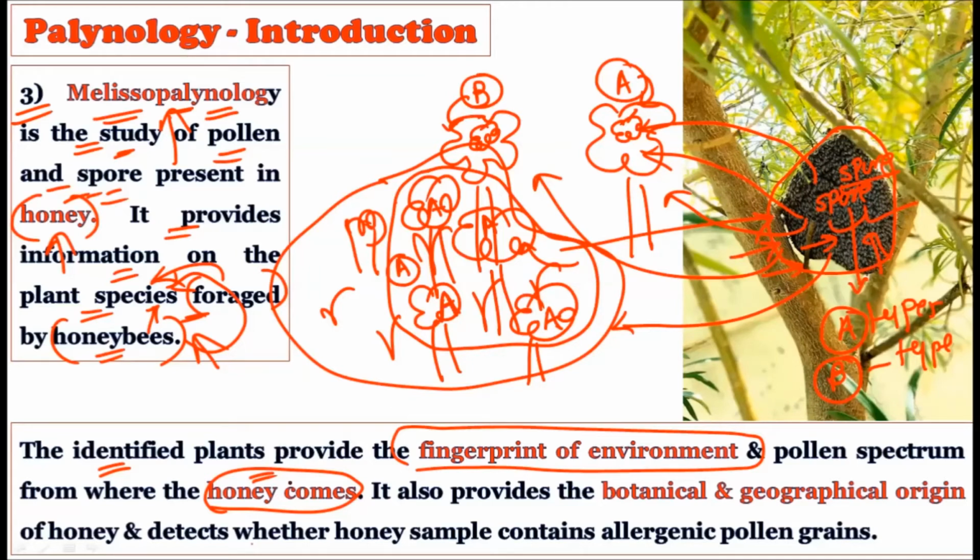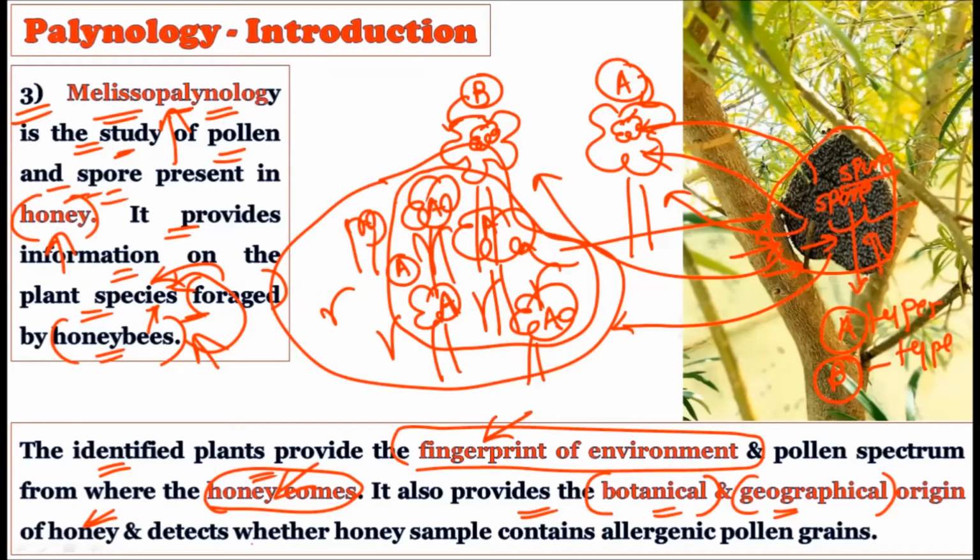So from where the honey is coming and which type of fingerprint of the environment is used by these honeybees, this critical information can be taken out through this melissopalynology branch. Okay, so it also provides the botanical and the geographical origin of the honey, right? From which botanical material this honey is coming, we can know, and which geographical origin the honey has, this can also be known by us, right?